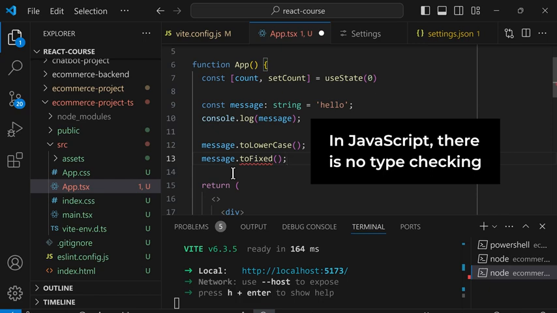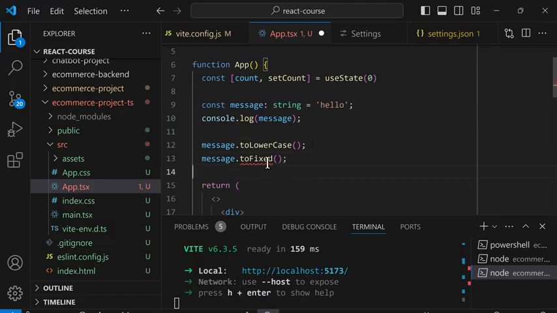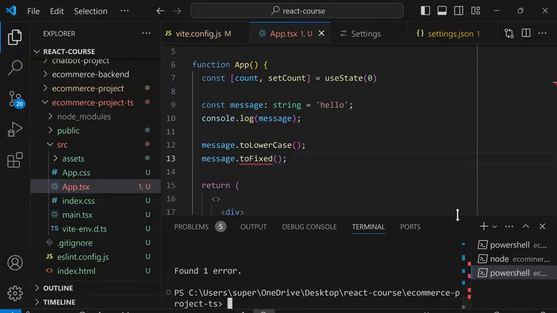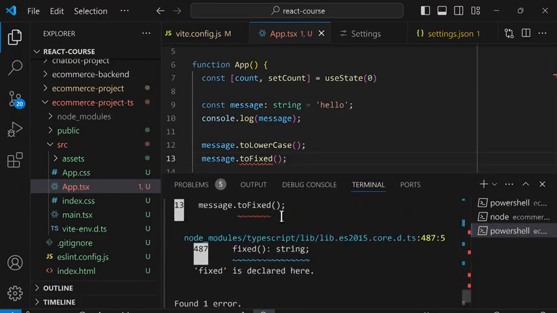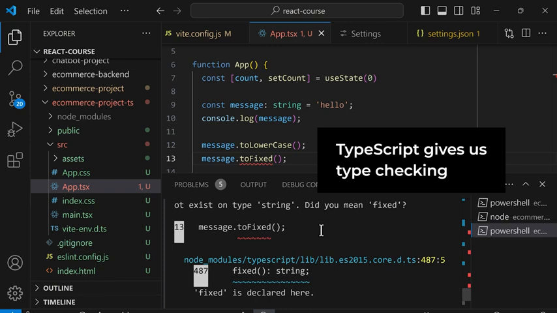In JavaScript, there is no type checking. So if I want to put this code on my website, JavaScript will just let me do it, and it will crash my website. But in TypeScript, if I want to put this code on my website, I would save this code, and then in my command line, press Ctrl+C to stop the server, and run npm run build. Notice that TypeScript actually blocks us from building this code and putting it on our website because there's an error with the types. So as you can see, TypeScript gives us type checking, which helps us avoid a lot of these coding errors and helps us keep our code safer.